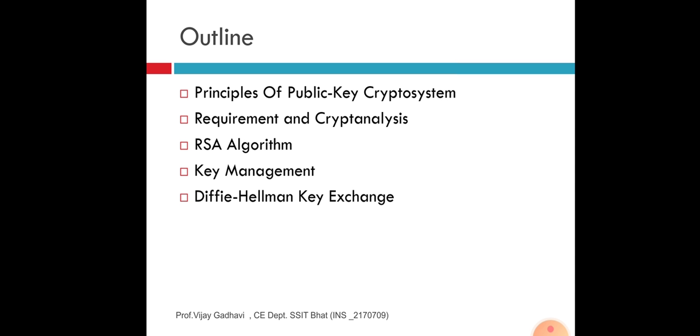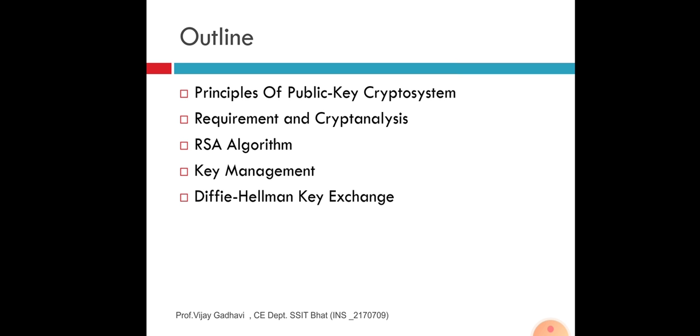The main topics we are covering in today's session are principles of public key crypto system. Here we are using the word crypto system. Crypto means a process of securing your data by applying an encryption standard. The entire stream is called cryptology, and a crypto system is a bulk of processes, algorithms and a lot of equations.